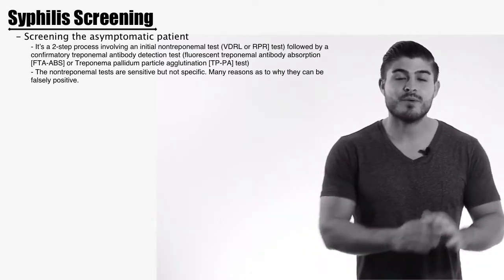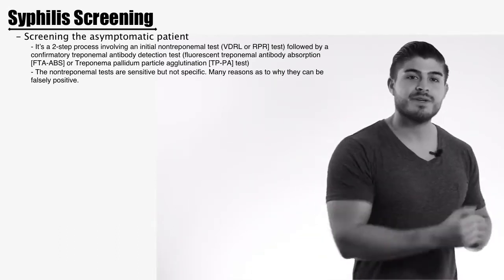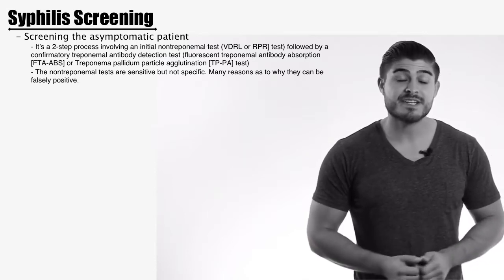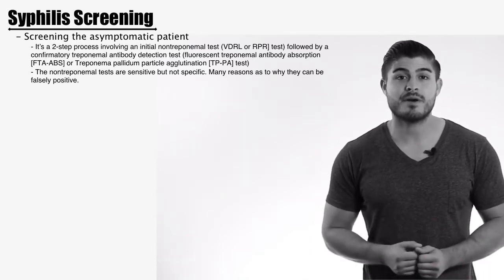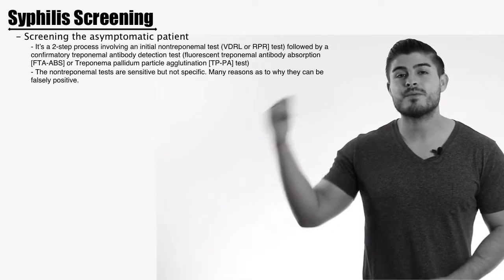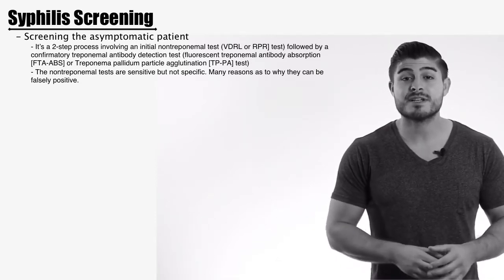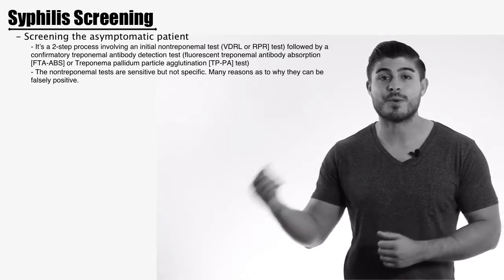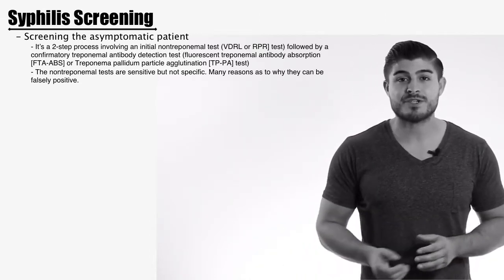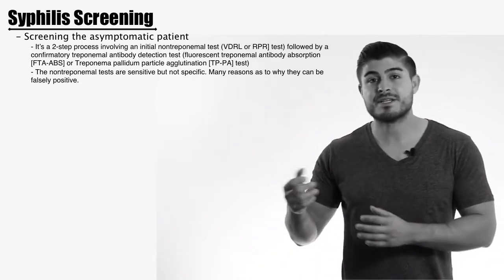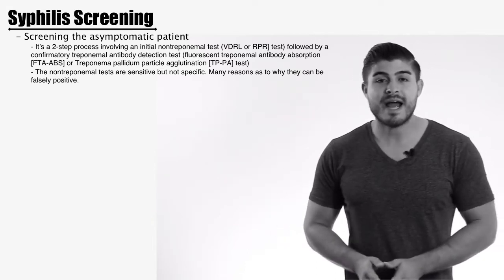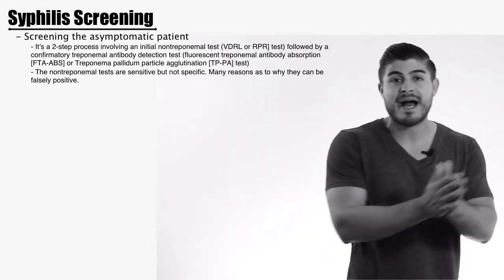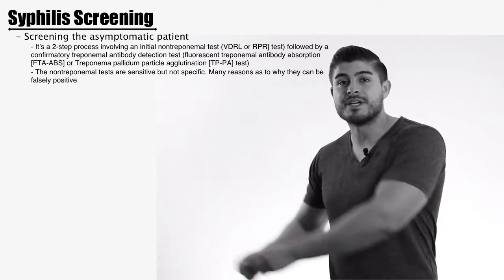So let's say, for example, we have a patient. We screen this patient with the non-treponemal test, which will either be the RPR or the VDRL. If this is positive, then we order the antibody test. So this is going to be the treponemal antibody test, and we have 2 types of antibodies that we're going to be ordering here. We have the FTA, which is a fluorescent treponemal antibody, or we have the treponema pallidum particle agglutination test.